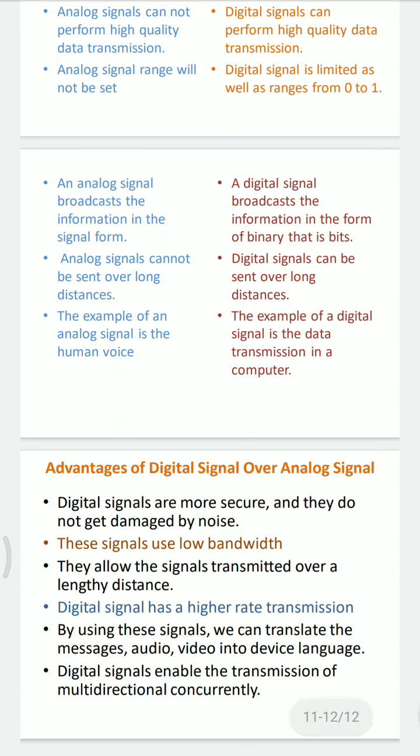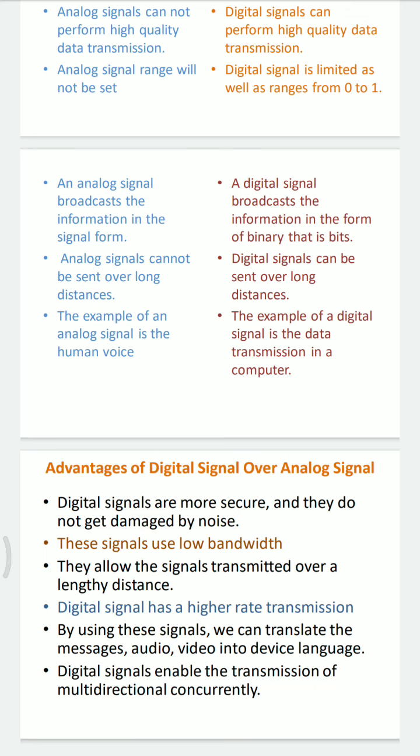Now there are a few advantages of digital signal over analog signal. Digital signals are more secure as compared to analog signals, and they don't get damaged by noise, or you can say very little damaged by noise.